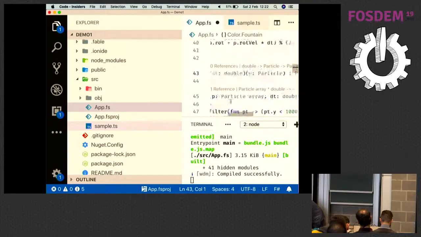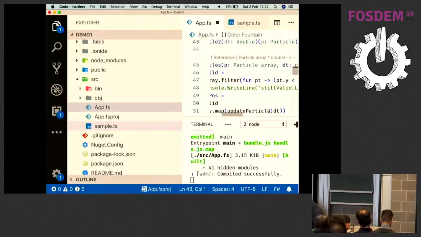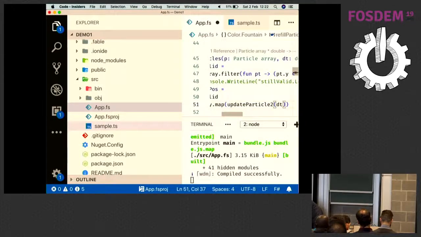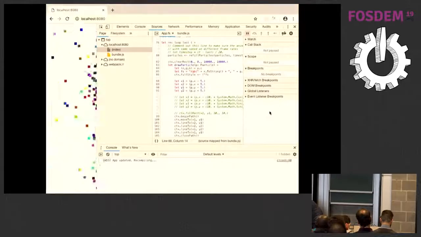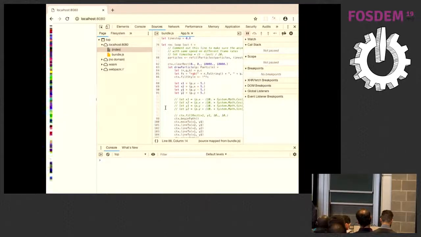And this is working. This is now running most of my code from F# code, but the update function is running from TypeScript code, which shows you that when you start using Fable, you are not forced to do everything by Fable. You can integrate with existing libraries, you can integrate with your existing code, you can slowly move to Fable, you can implement in Fable only those parts of the code that make sense, and so on.